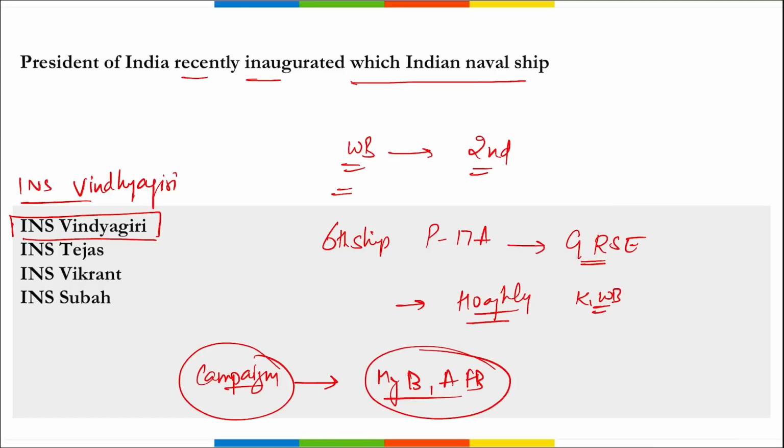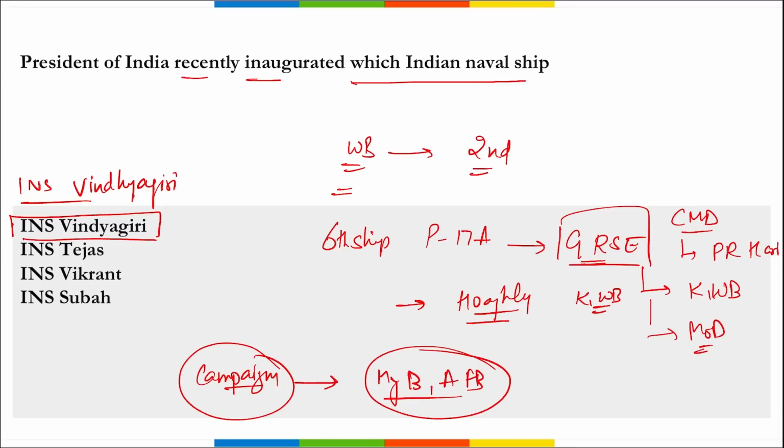This was a campaign that was launched under Nasha Mukt Bharat Abhiyan, correct, in order to curb drug abuse in society. Then if we talk about GRSE, Garden Reach Shipbuilders Engineers Limited, who is the chairman and managing director here? PR Hari. Then where is the headquarters? Kolkata, West Bengal. And here the parent ministry is your Ministry of Defence.